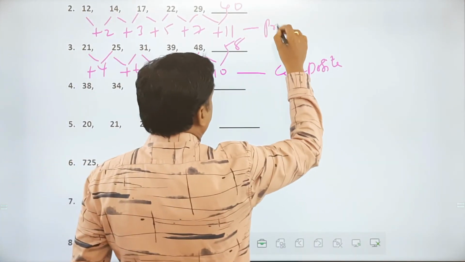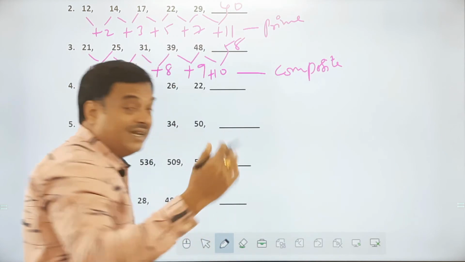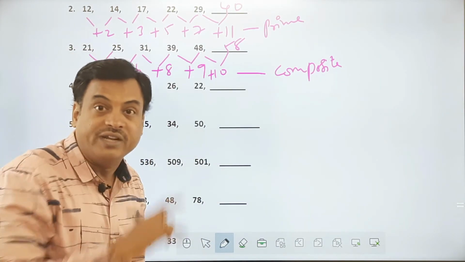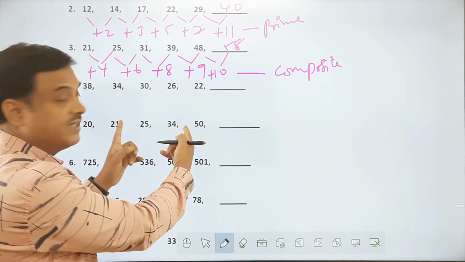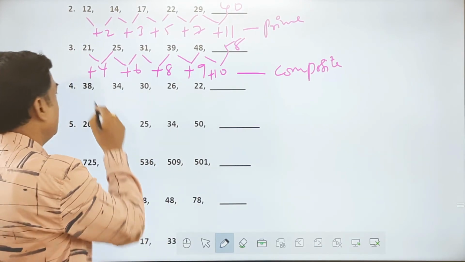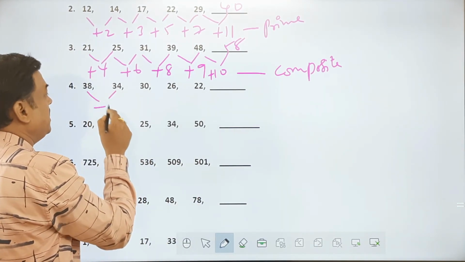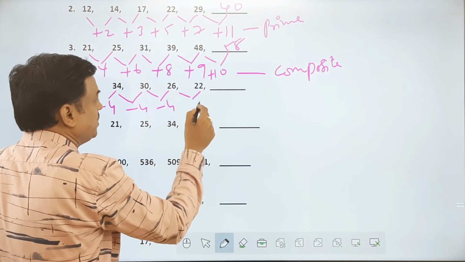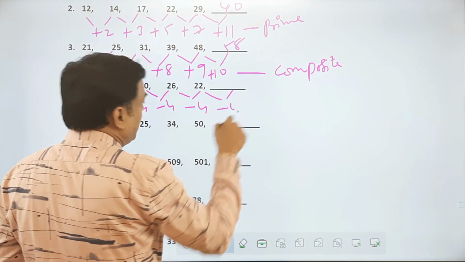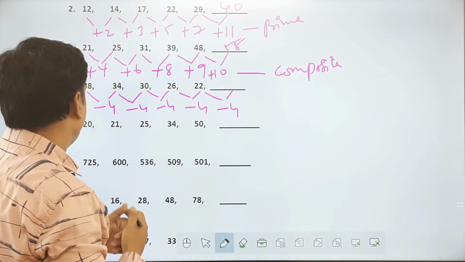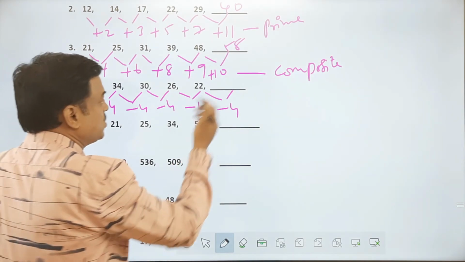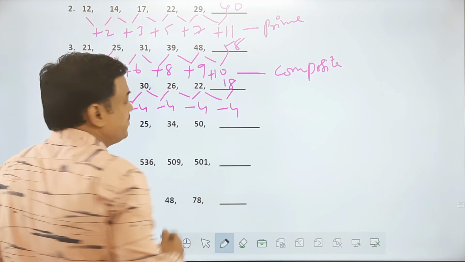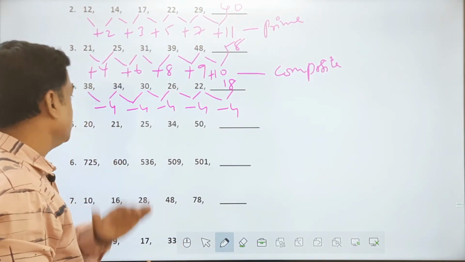These were prime numbers. So why was the number recognition important? Why were the initial definitions important? All because of this. All of a sudden you will be given some kind of series. So basically here it is decreasing by 4. This is decreasing by 4. This is also decreasing by 4. This is also decreasing by 4. So if I decrease by 4 here, 22 minus 4 is how much? 18. So you get an 18 over here. So it is decreasing by a constant.